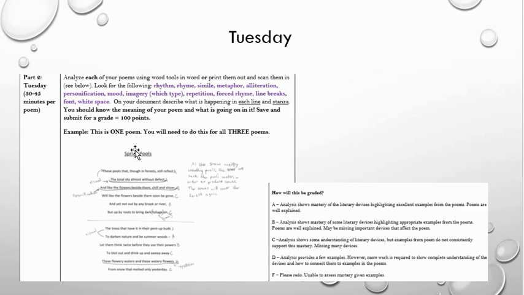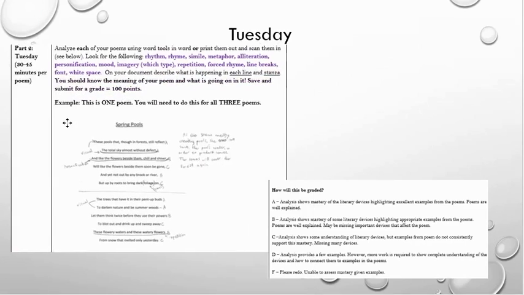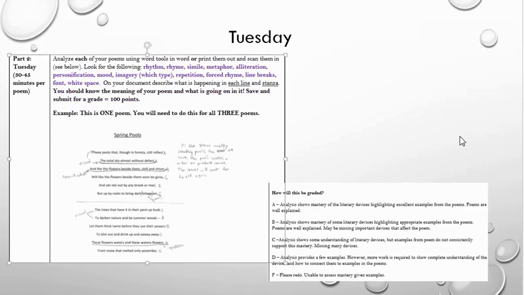And again, if you prefer to print it out, I have a model here for you of someone who printed hers out. You will be graded on this. You will submit this to me. These 3 pages will be submitted to me. There's A through F criteria, so please look at your original assignment to make sure that you are going for A criteria. That is Tuesday's assignment.